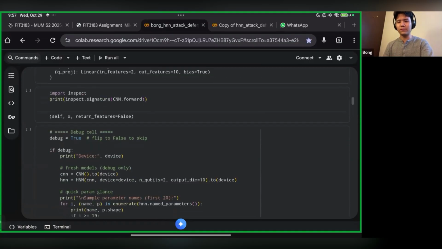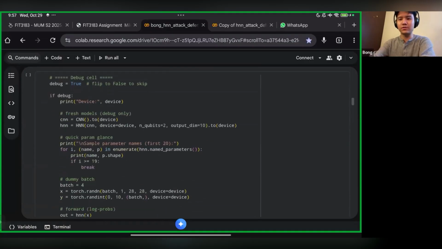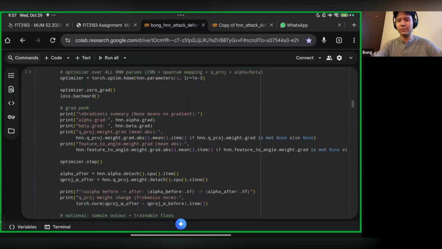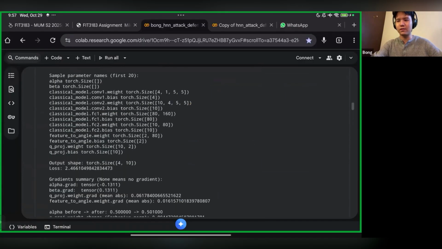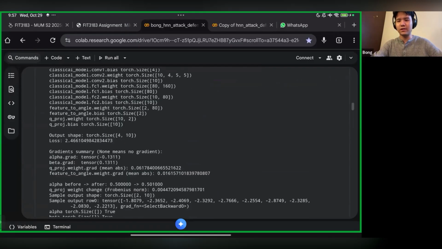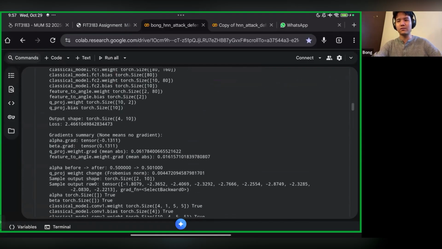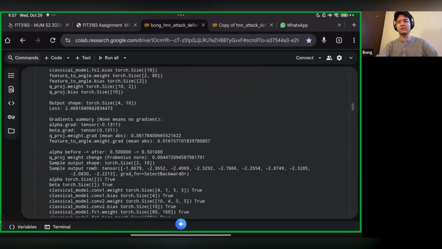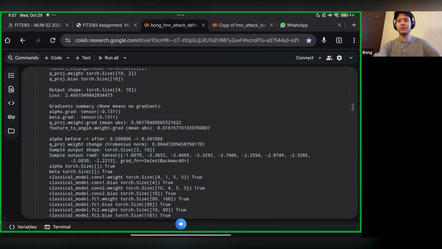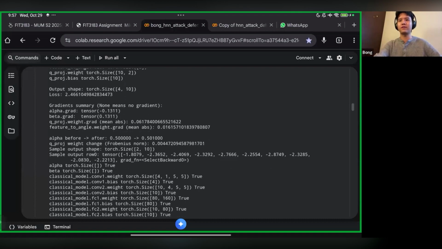So here we have the hybrid model, and I used this one to debug, so we can see the parameters here and the size, and I can also see the gradient, how much emphasis is being placed on the quantum circuit, the quantum layer for mine, and how much emphasis is being placed on the CNN itself.